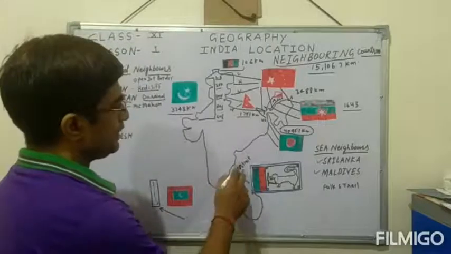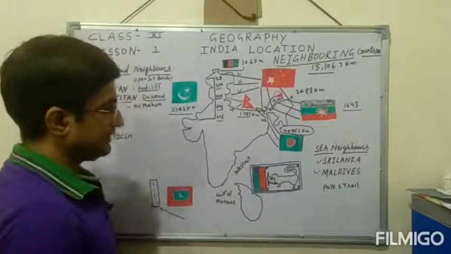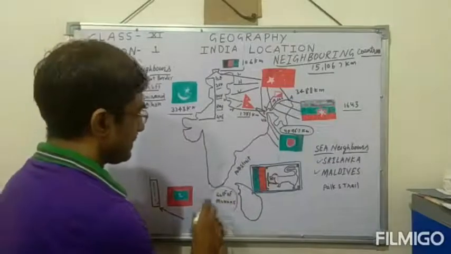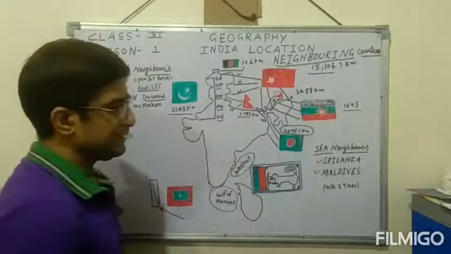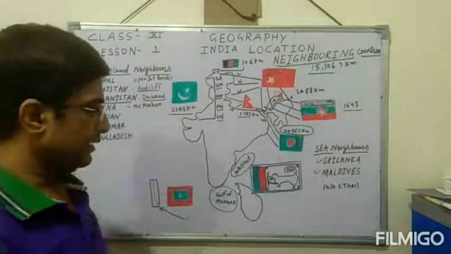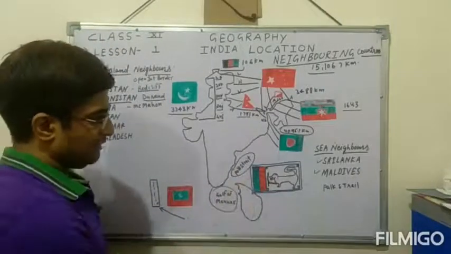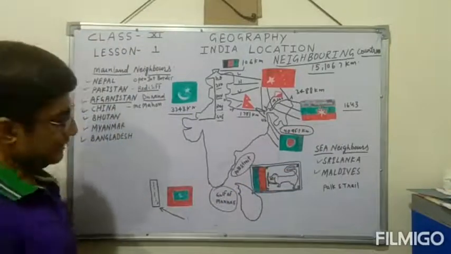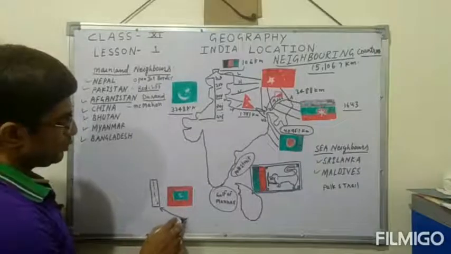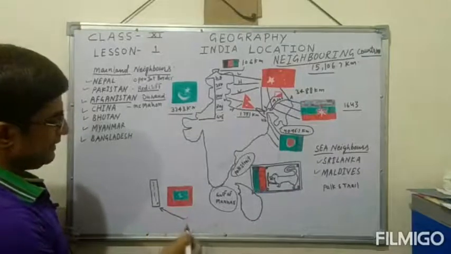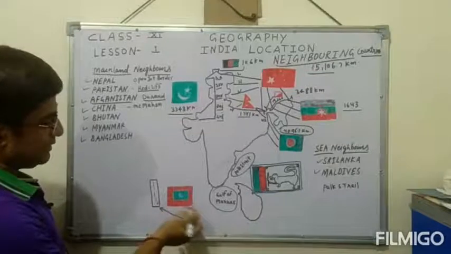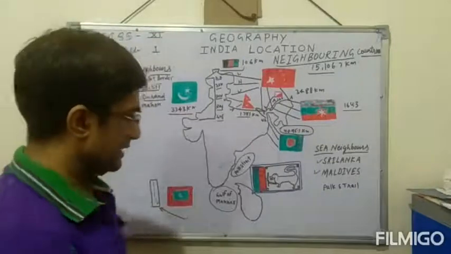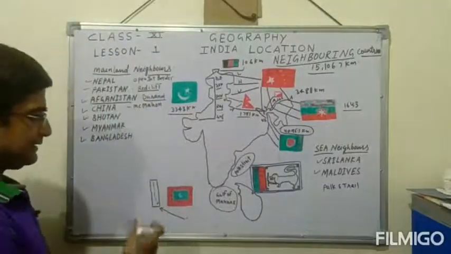And there are two international agreements: one is the Palk Strait and the other the Gulf of Mannar. These are the virtual borders which separate India from Sri Lanka, and these are the flags which I have shown. After Sri Lanka, Maldives is the country. Maldives is a small group of islands, which I have zoomed in on so you can see it well. It is a very small country in the Arabian Sea.